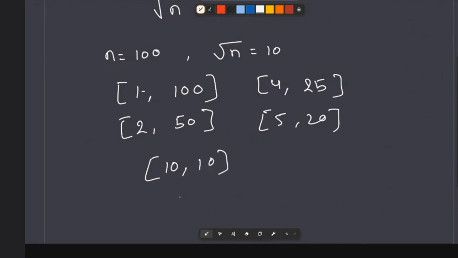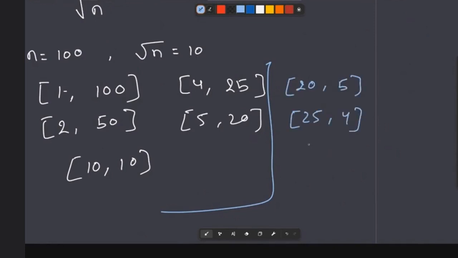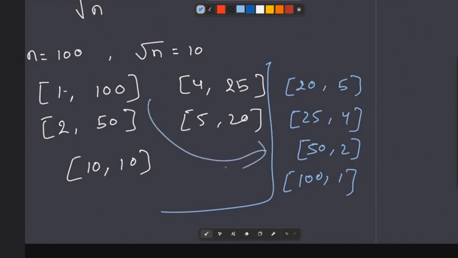Now the next divisor is 25. Let me write this with a different color so we can differentiate them easily. So what are the next divisors? It's 20 comma 5, 25 comma 4, 50 comma 2, and at last we have 100 comma 1. So we can certainly see that these numbers are repeated, and this 10 by 10 is exactly root n, so we are not writing it twice. Otherwise we can say that these numbers are repeating only.